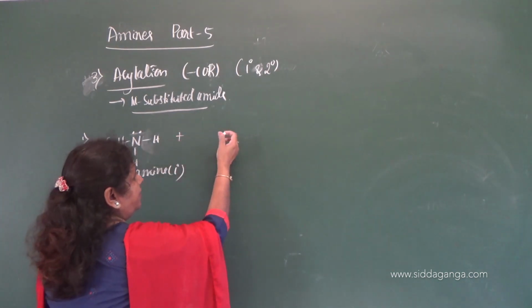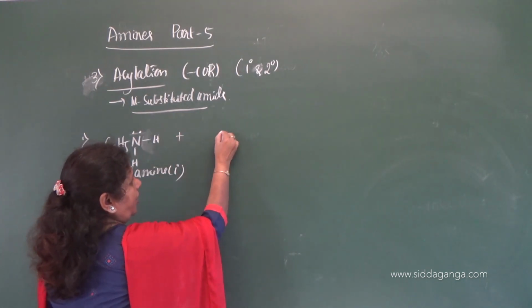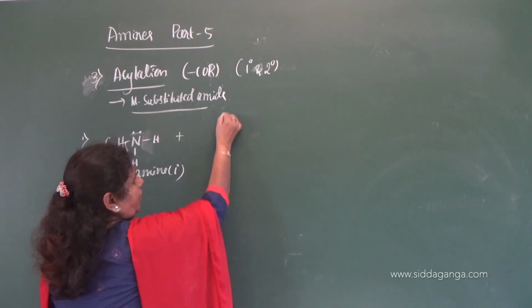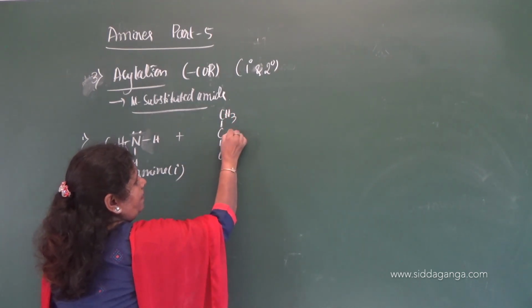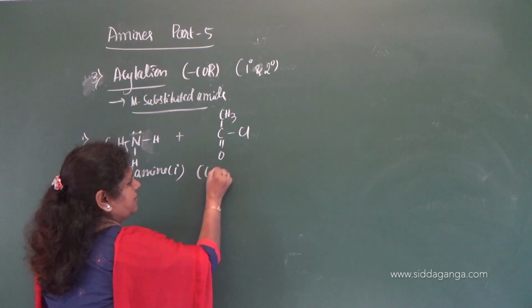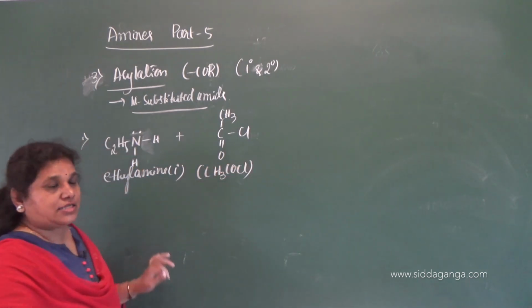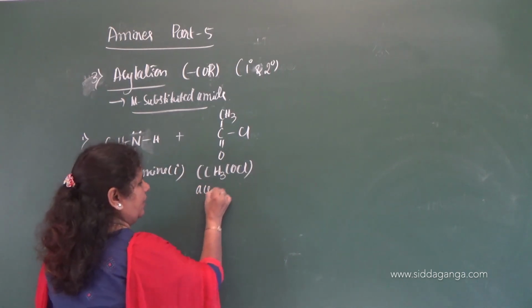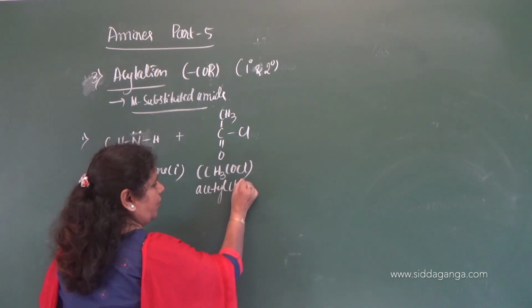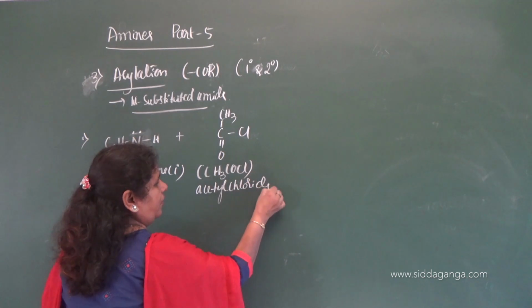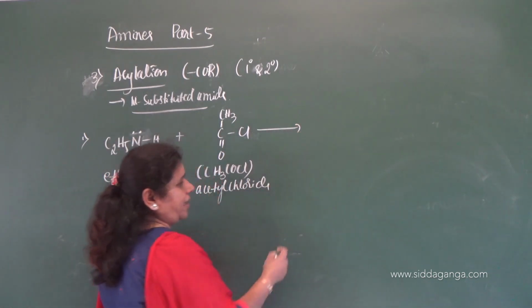When it reacts with acetyl chloride, let me write acetyl chloride in this way. Acetyl chloride, that is CH3COCl. This is acetyl chloride. Okay. Now, what happens during this reaction?